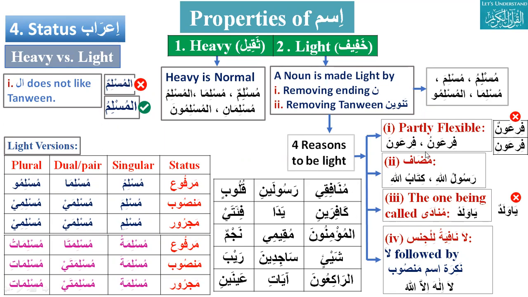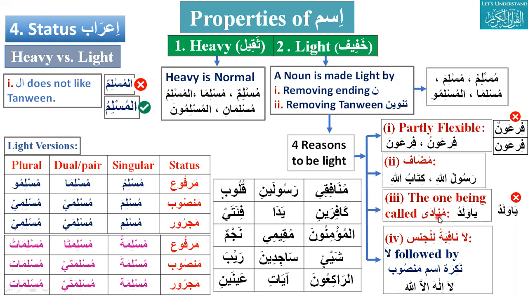Okay, so there are four reasons. One is partly flexible. For all partly flexible things, which we will discuss today, it will always be light. If I say, I will never see Fir'aunun, Fir'aunin, it will be light, a singular haraka. The second reason is mudaf. When there is a mudaf ilayh, the mudaf is always light. Mudaf is the first part, basically.